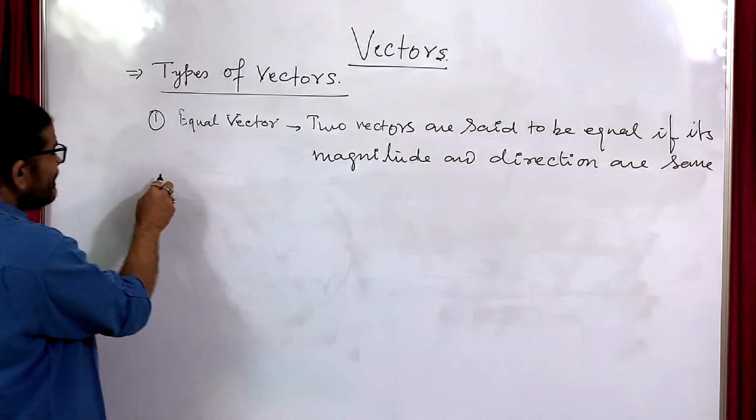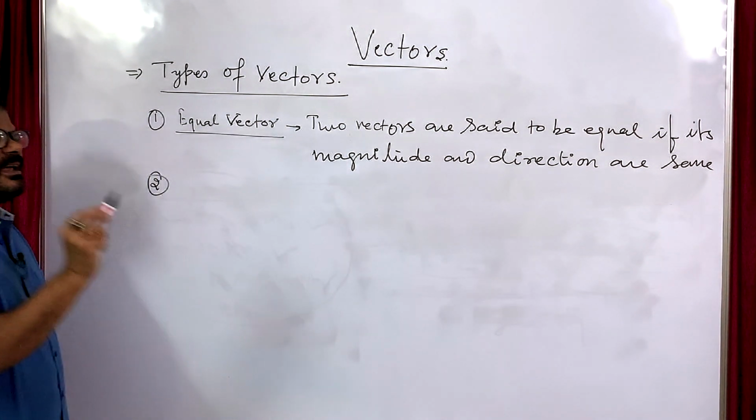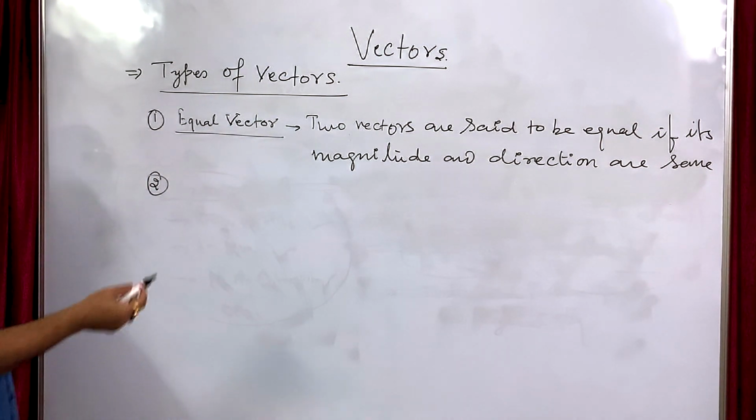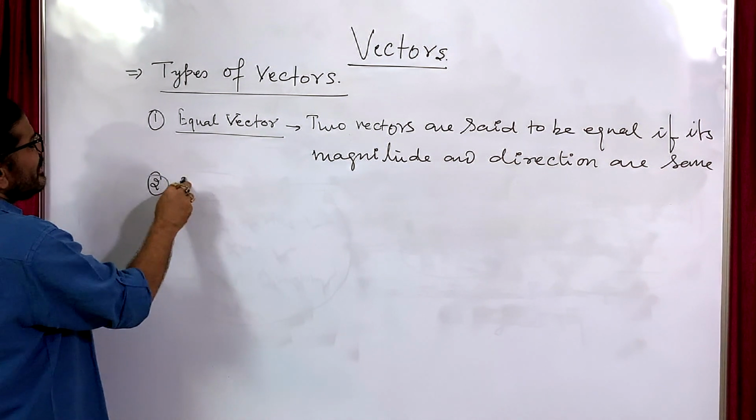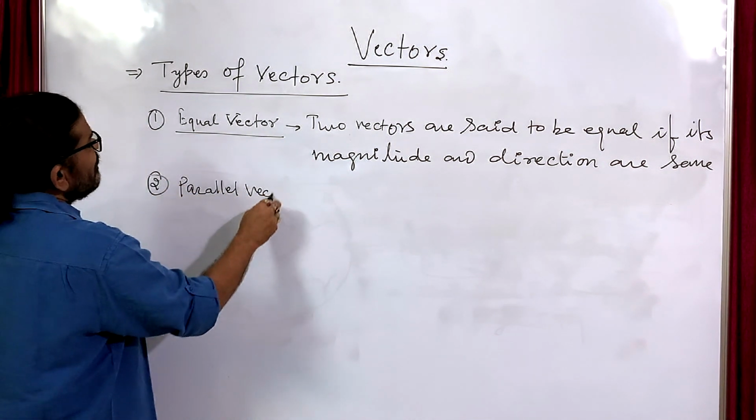Now another terminology we are going to take. I am just giving you a simple idea, and we will see its application also. Now it is the parallel vector.